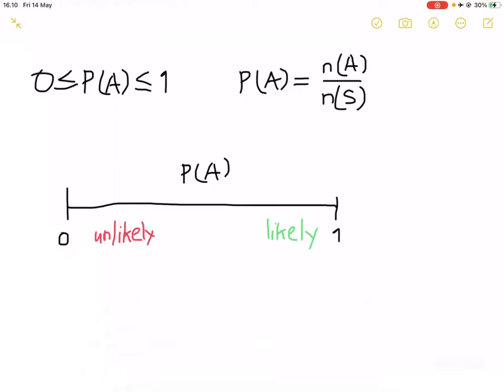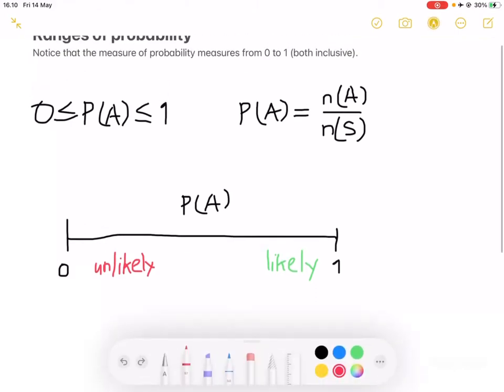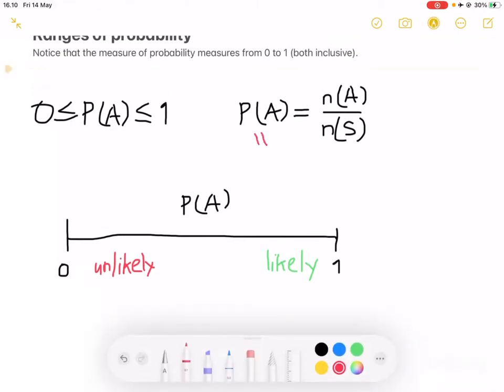So let's investigate how our probability affects things when it's equal to 0 or 1. Let's work things out on this formula. If we set our probability to be equal to 0, notice what will happen. It will make the number of ways that event could happen zero. So what we can conclude here is that our probability is zero if there is no way for that event to happen.